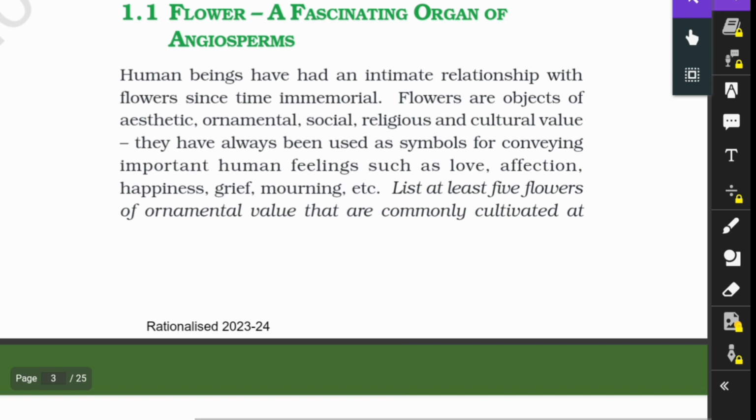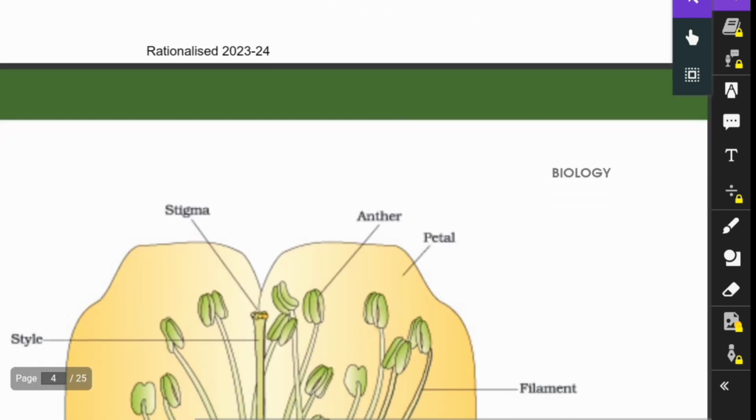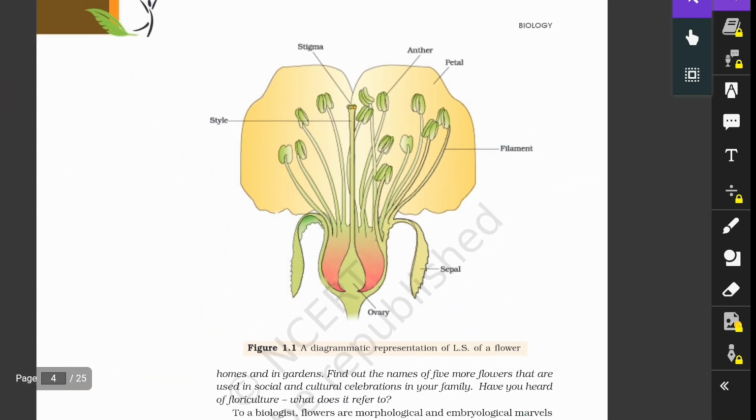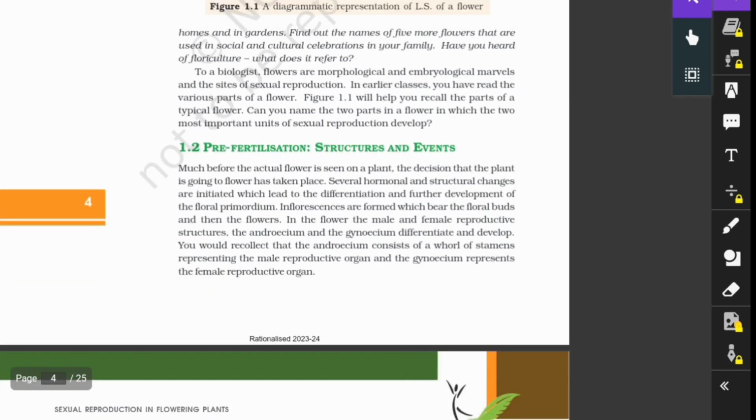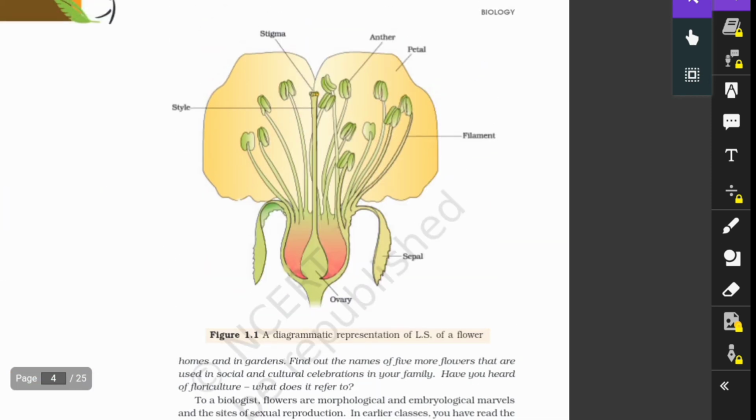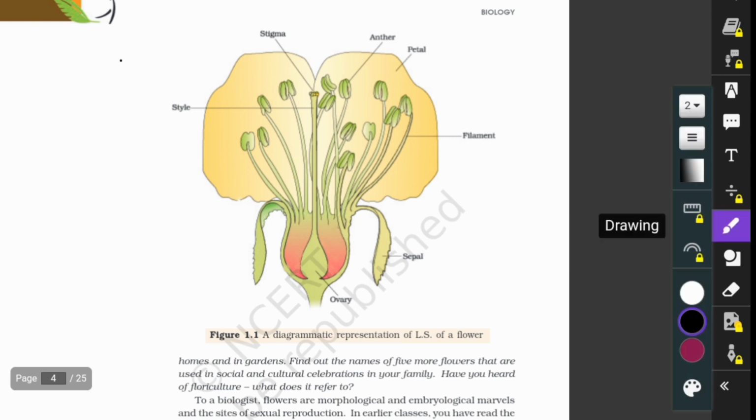This is not as important as you think, so let's skip to the important part. This is the thing you need to remember: all the floral parts, because it's sometimes asked in the exam.